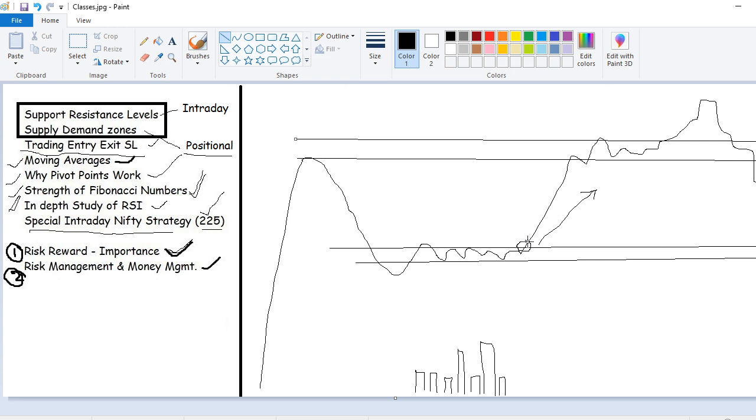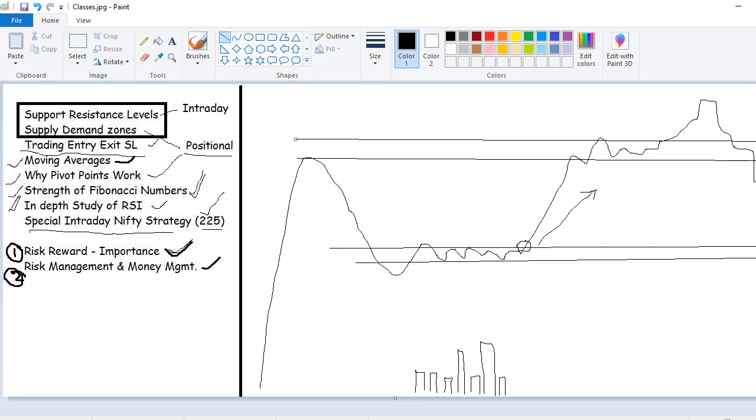If the stock is here, it will try to act as a demand zone so that it can push it up. So the demand increased, it pushed it up. Now this will act as a support zone. Once the stock breaks a support zone and starts going high, then it will again act as a demand zone. It will not allow it to come down. Unfortunately, here it's broken, so anything can happen.